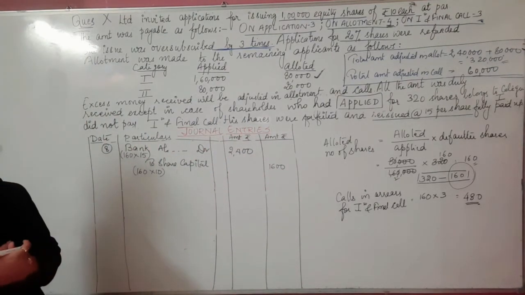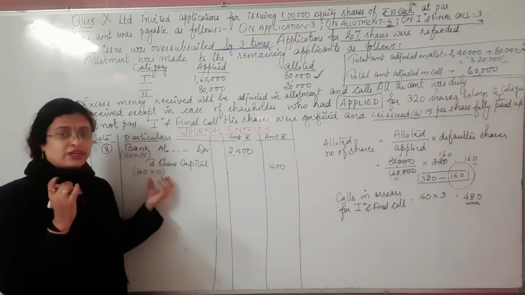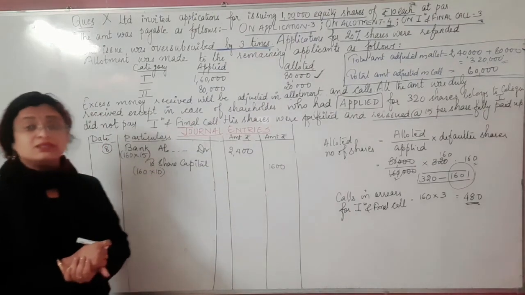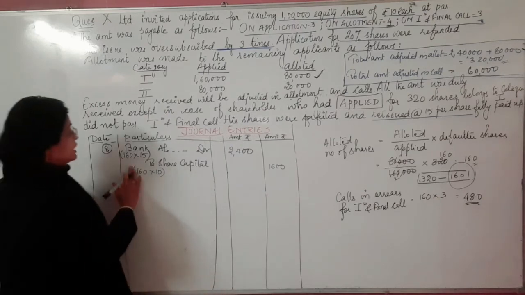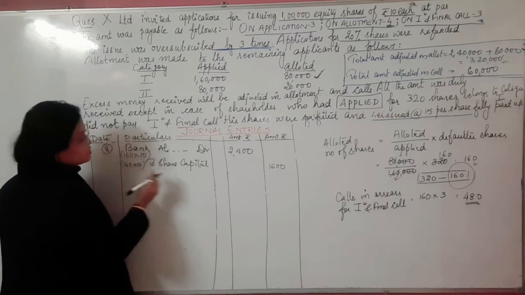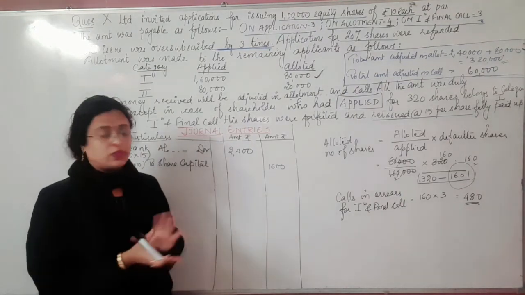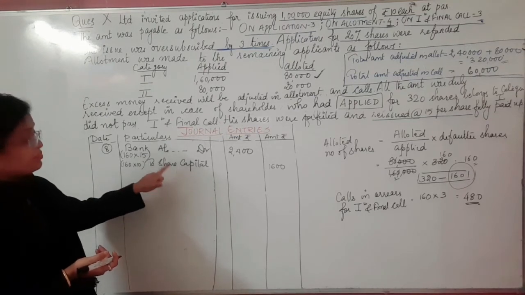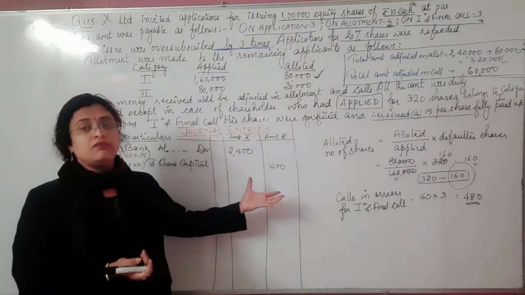Paid up means the full face value of the shares, so 160 into 10 comes to 1,600. Hence, bank account debit is 2,400 and share capital credit is 1,600, but you can see the debit and the credit are not matching each other. The company has issued the shares for 2,400 and their original value is 1,600.